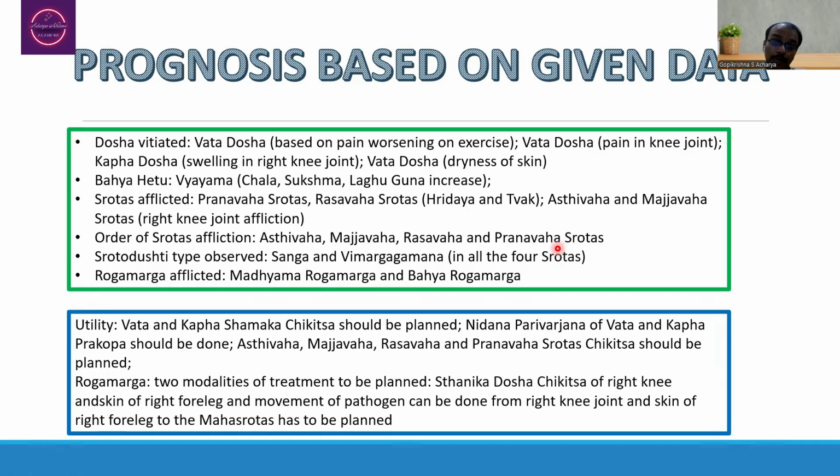So like that, depending upon the dominance of the lakshana, depending upon the dominance of the avayava afflicted, we have to plan either Vata Prakopa Hara Chikitsa or Kapha Dosha Prakopa Chikitsa. That is, Kapha Shamaka Chikitsa has to be done or Vata Shamaka Chikitsa has to be planned. And the next aspect, the Nidana Parivarjana of Vata and Kapha Dosha Prakopa, has to be planned.